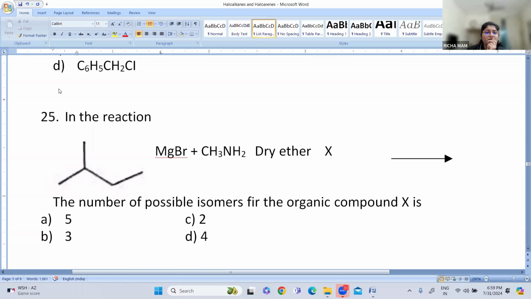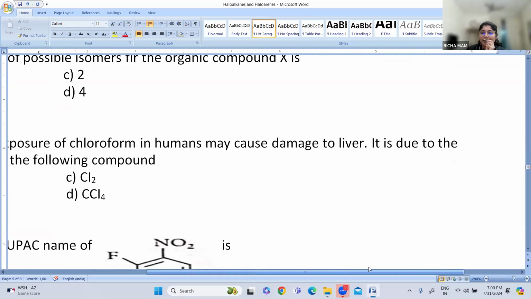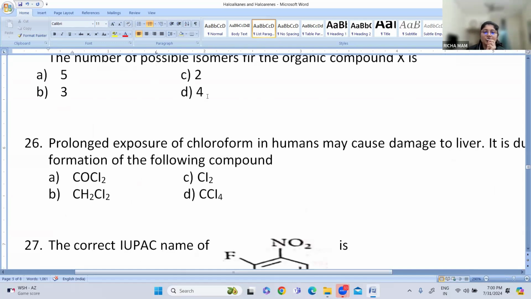Okay, the next question: prolonged exposure to chloroform in humans may cause damage to the liver. It is due to the formation of the following compound. So chloroform. If you have visited your laboratories, did you see in what type of bottle chloroform is placed? It is placed in a black or brown, very dark colored bottle.